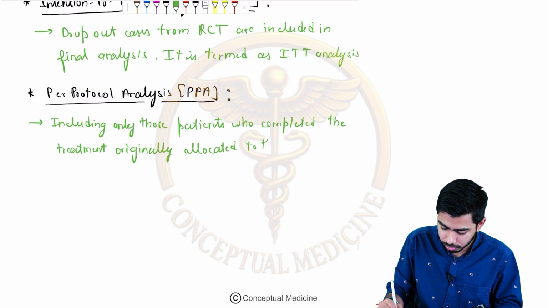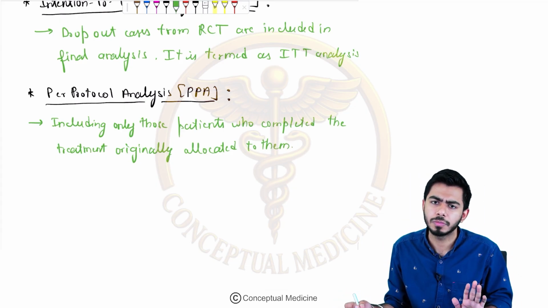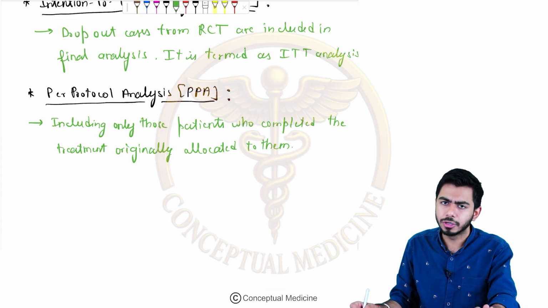Only those persons I am including. Very simple, guys. So not including the dropouts in this case. Okay, I have understood this, right?